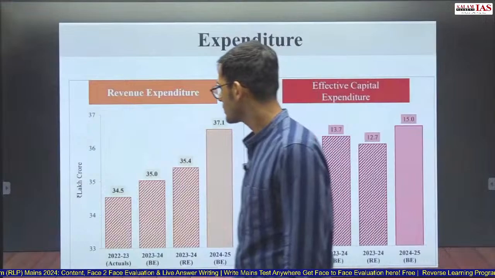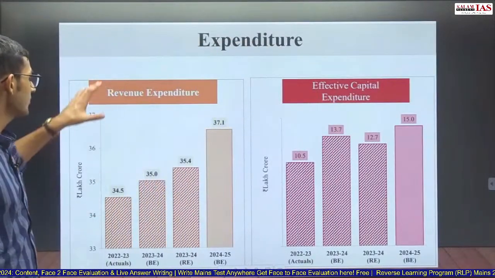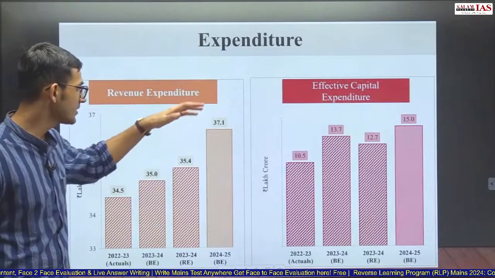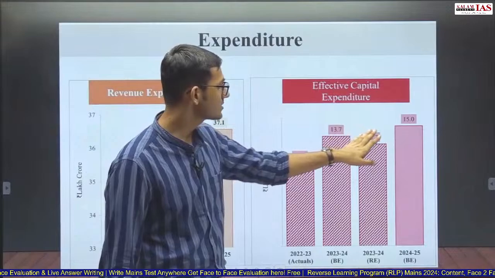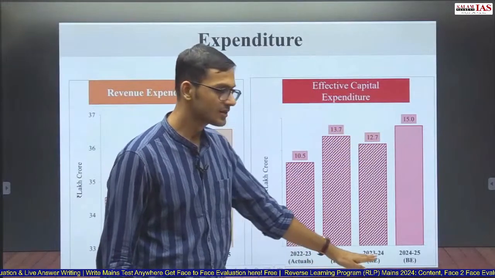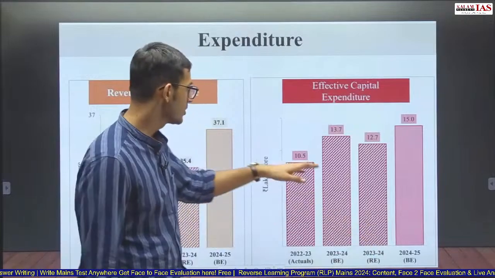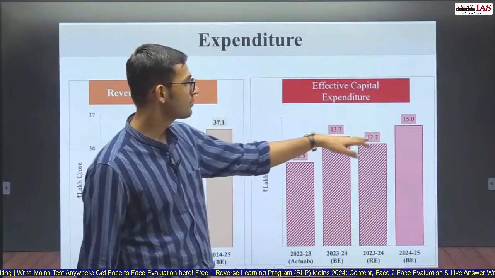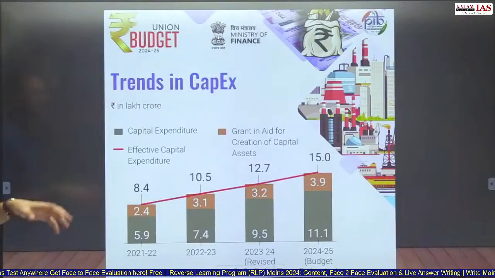Looking at the expenditure, you can use this graph to add value to your answer. Revenue expenditure is increasing consistently. Then you can talk about effective capital expenditure. Now these two lines are of the same year. One is budgeted year, next is revised estimates, budgeted estimates and revised estimates. So actual amount is 10.5, 12.7 and 15. So effective capital expenditure is also increasing.